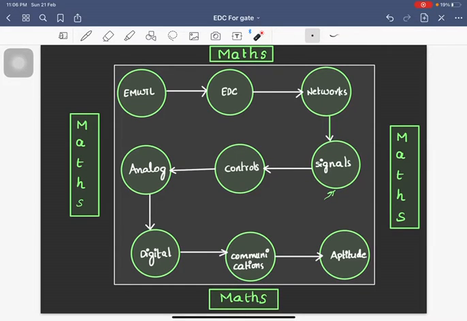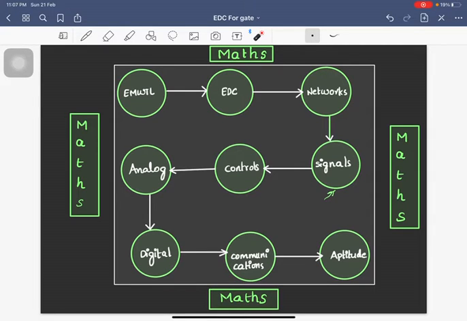The ideal order that needs to be followed for preparing for GATE is this order, but it's not good to start with EMWTL, because many students feel that EMWTL is somewhat difficult when compared to the other subjects. Starting off with a difficult subject makes the preparation very difficult. So let's start with electronic devices and circuits first, and then the rest of the sequence will be continued. In between, we are going to have EMWTL lectures also.